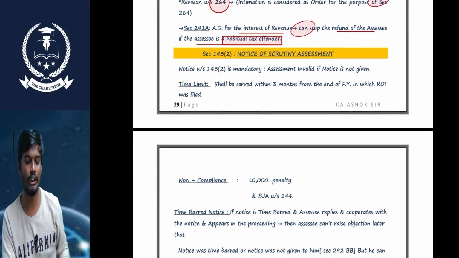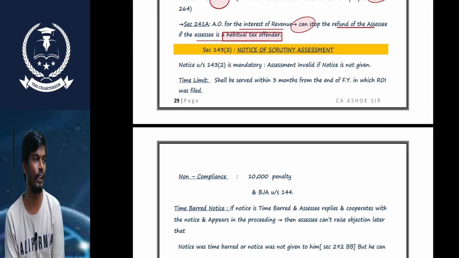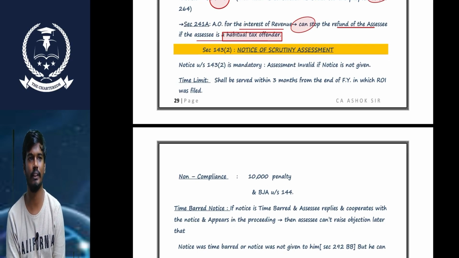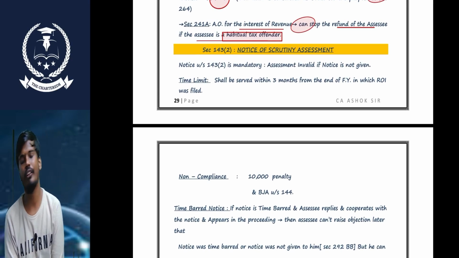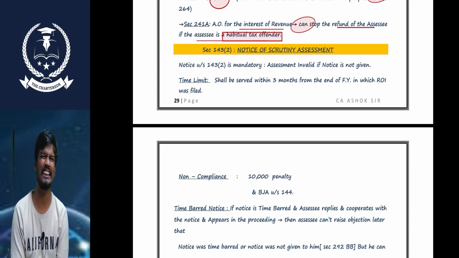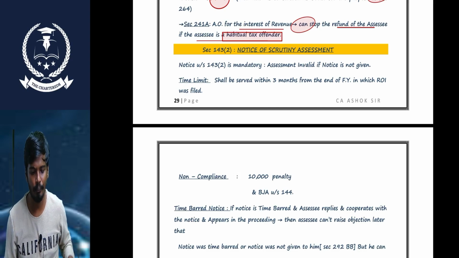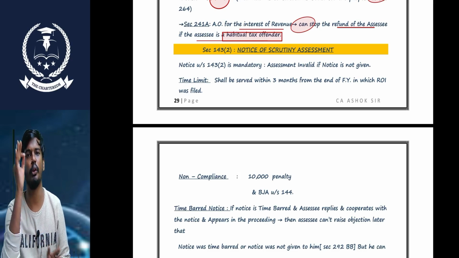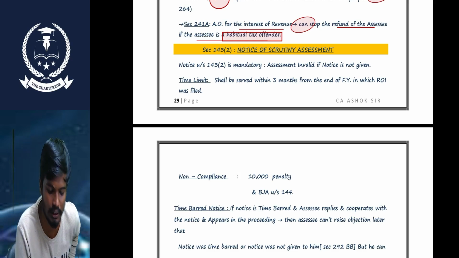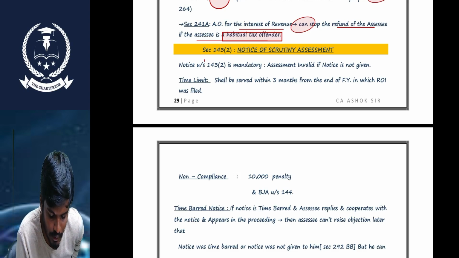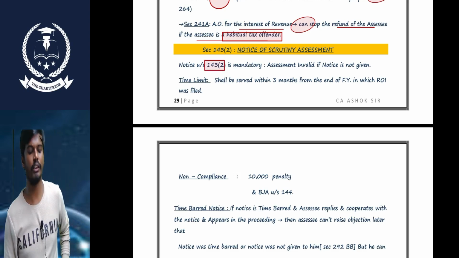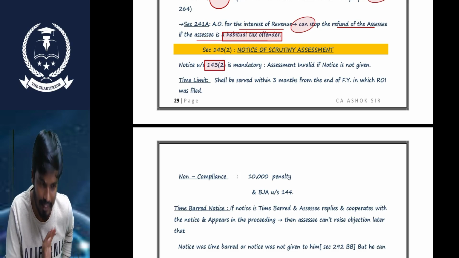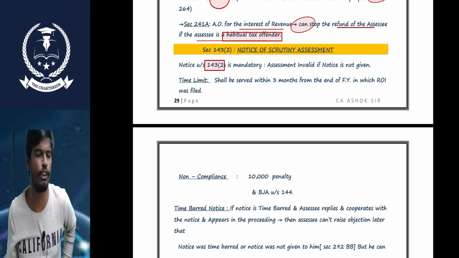So what is the notice for the scrutiny assessment? Sir, section 143 is the regular assessment. Before making any regular assessment, the department needs to send one notice to the SSC. Such notice will be sent under section 143(2). Sir, without notice, the assessment is invalid.